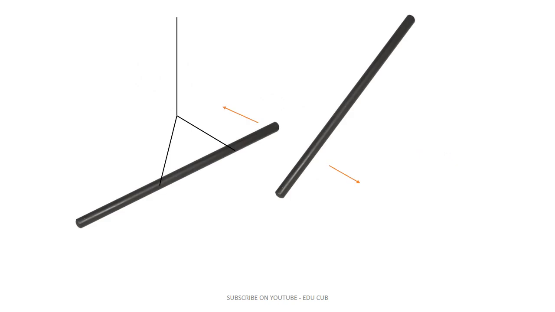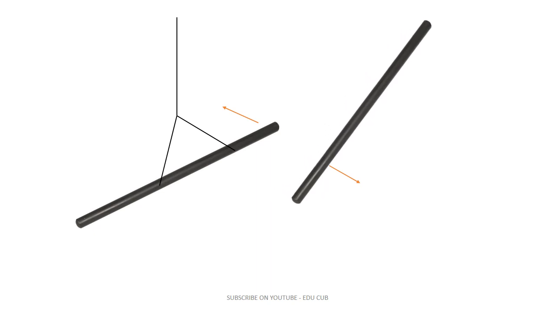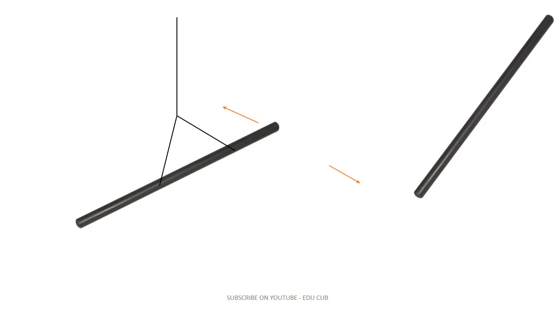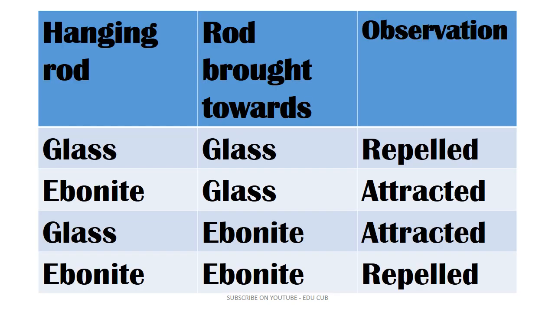Fourth, hang the ebonite rod which is rubbed with woolen cloth. Bring another ebonite rod towards it. See what you will observe. The ebonite rod is repelled. Then what you have to do? You have to tabulate your observations.